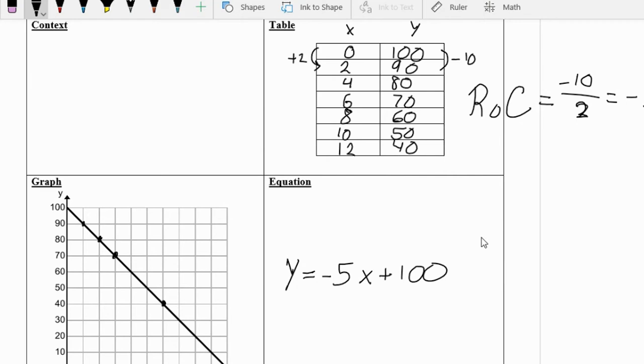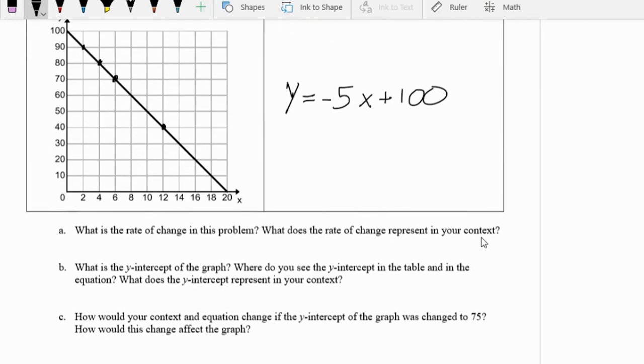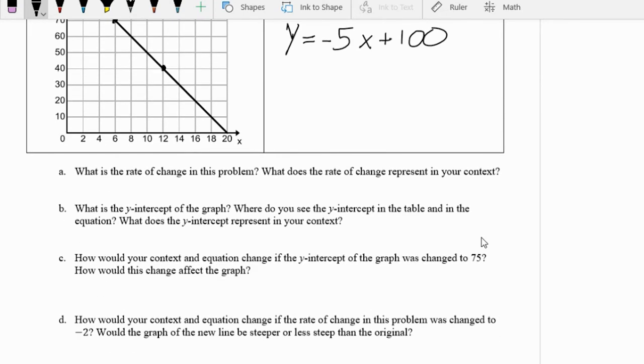And for context, I'll let you create a context, but just know that it needs to be decreasing. It must decrease. If it is not decreasing, then your context does not fit with this equation. The rate of change in this problem is negative 5. Our y-intercept is where x is equal to 0, or where we cross the y-axis, which is 100.